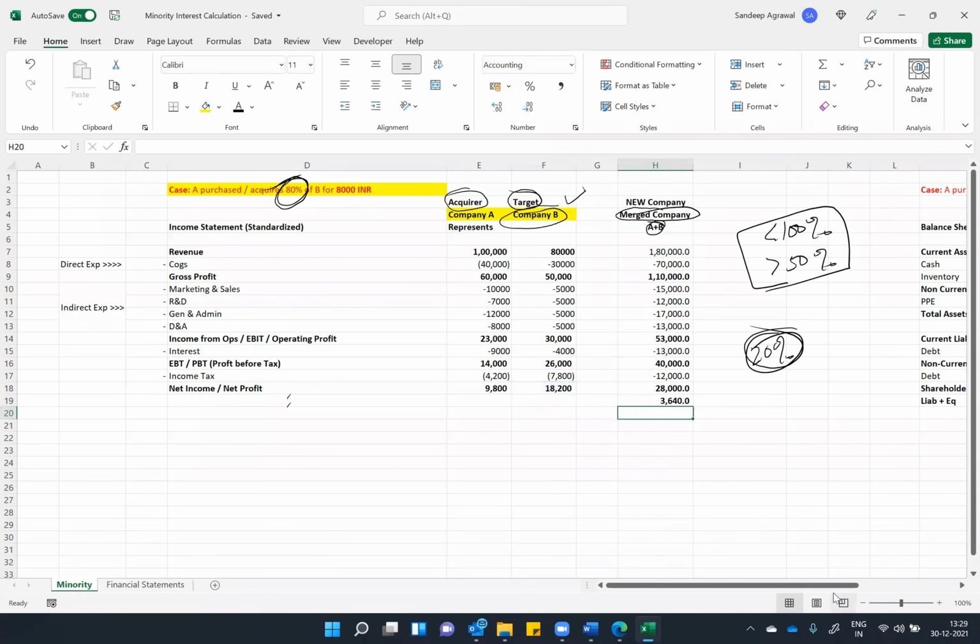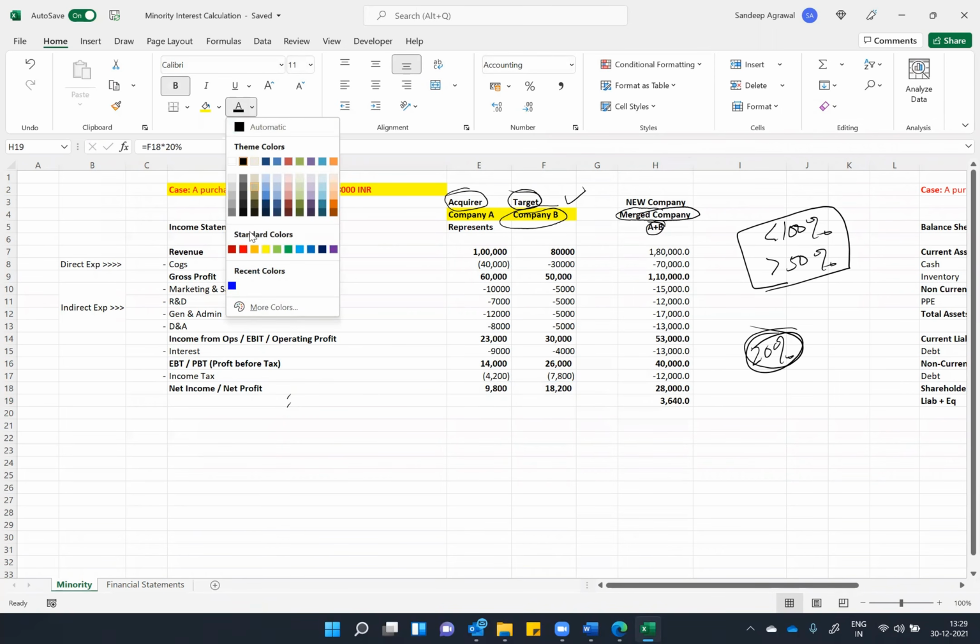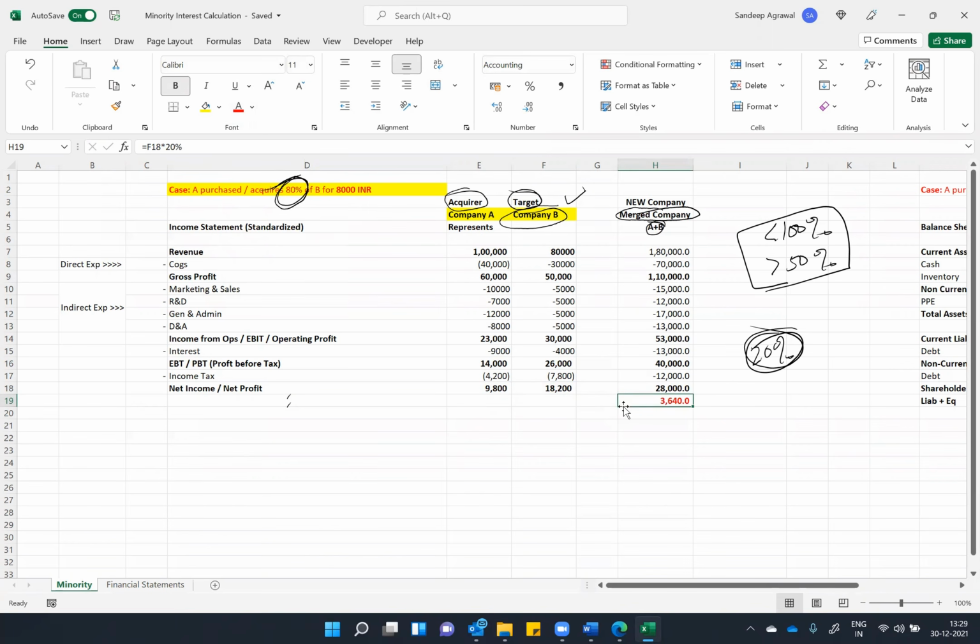How much is it? It is 3,640. I will say that this amount I do not own, and I cannot claim this much money because I haven't acquired 20% of company B. So this 20% of profit I do not own. I will give it to these 20% holders who own this 20% share of company B.